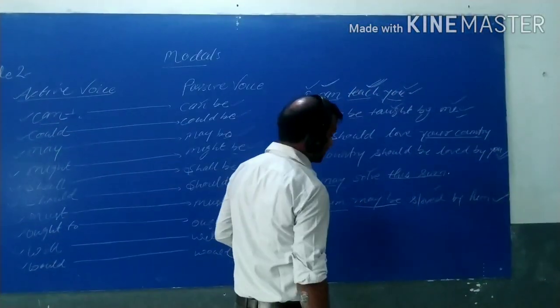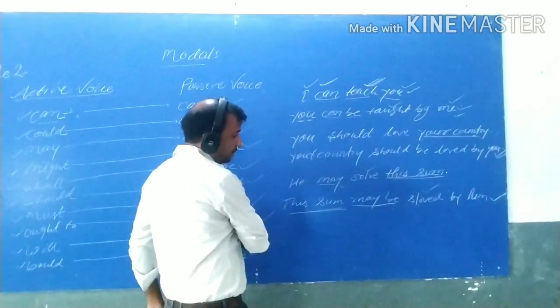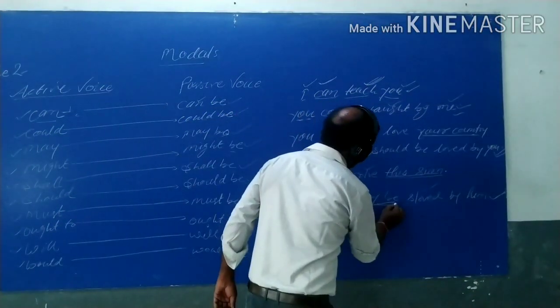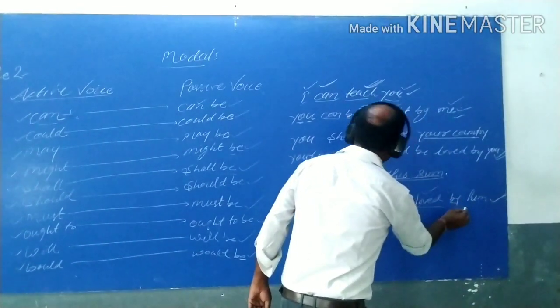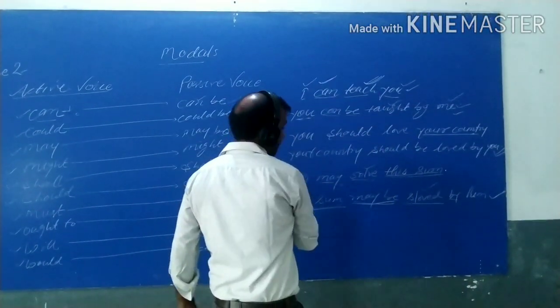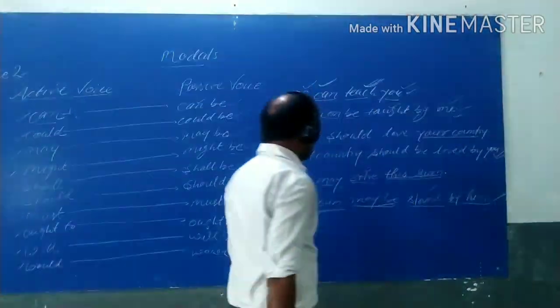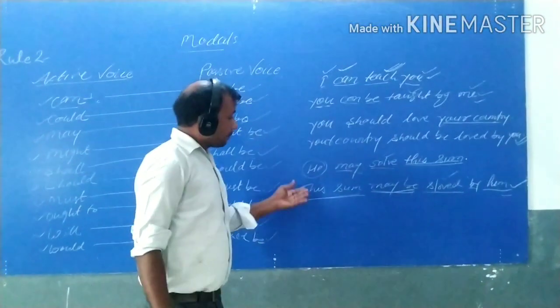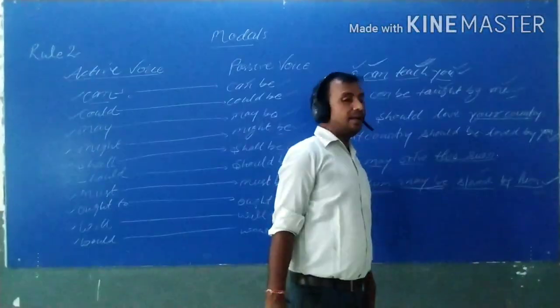He may solve this sum. This sum will be the subject of passive. So this sum, and may into may be, solved. The third form of solve is solved, and by, and the object of he will be him. So the passive voice of the given sentence will be this sum may be solved by him.